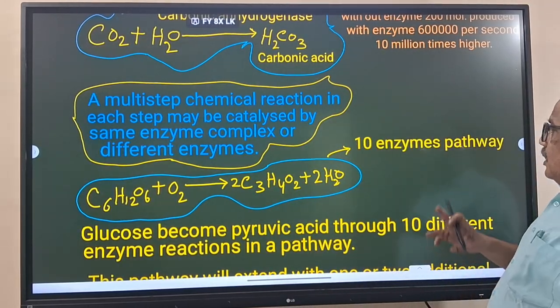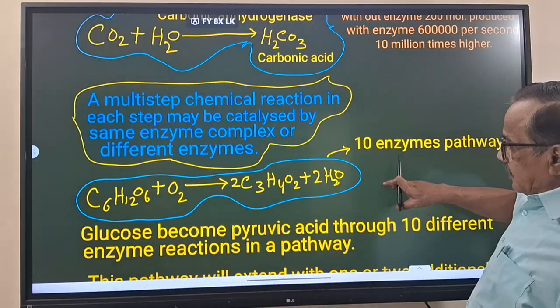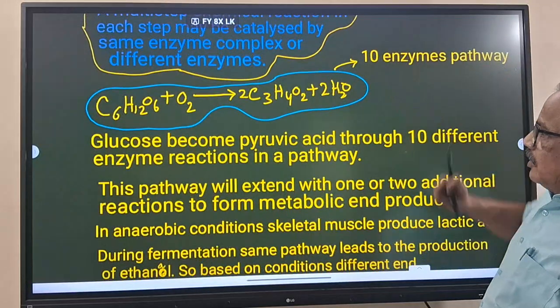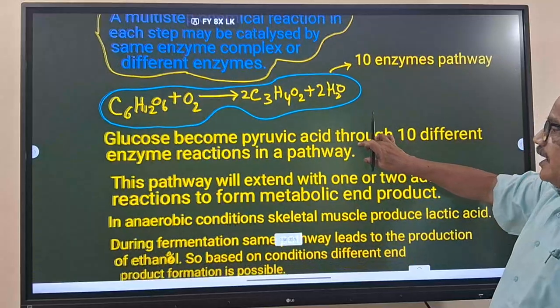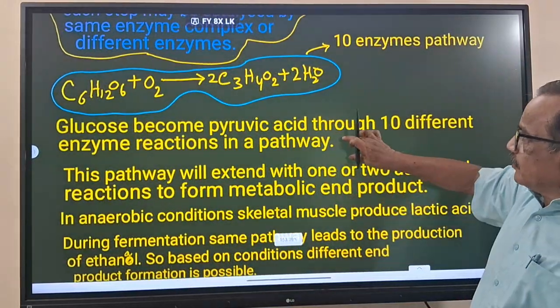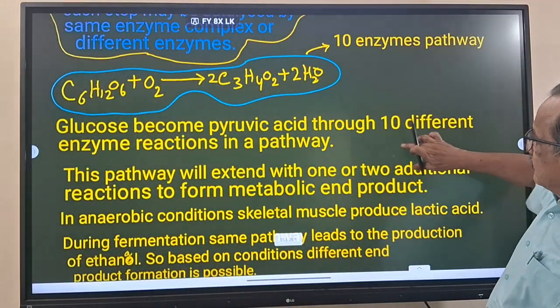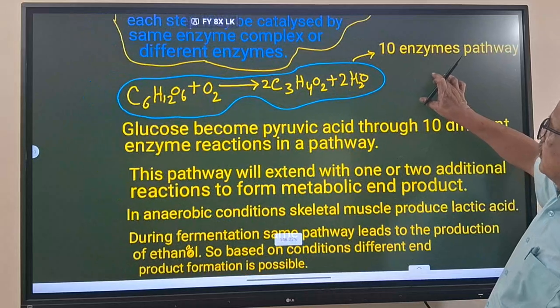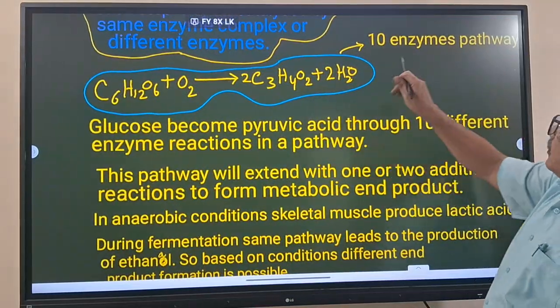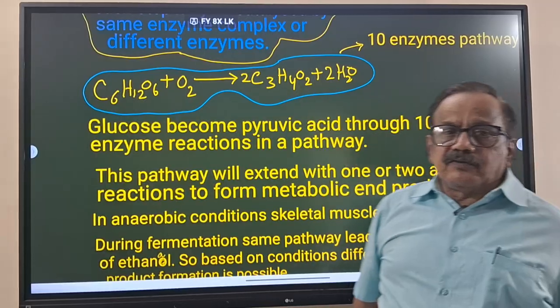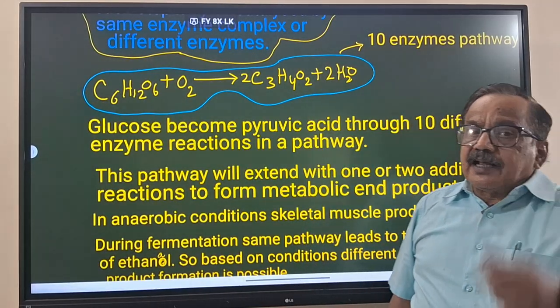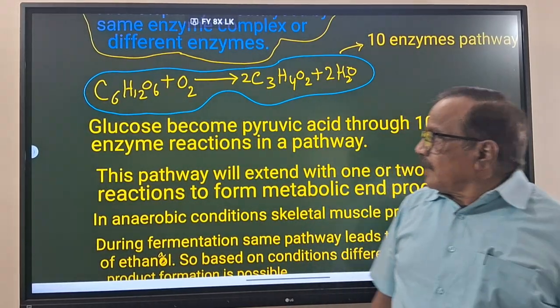Now, there are 10 enzymes in the pathway. You see here, glucose becomes pyruvic acid through 10 different enzyme reactions in the pathway. Whenever we see this reaction, glucose becomes two molecules of pyruvic acid with 10 enzymes and 10 reactions.